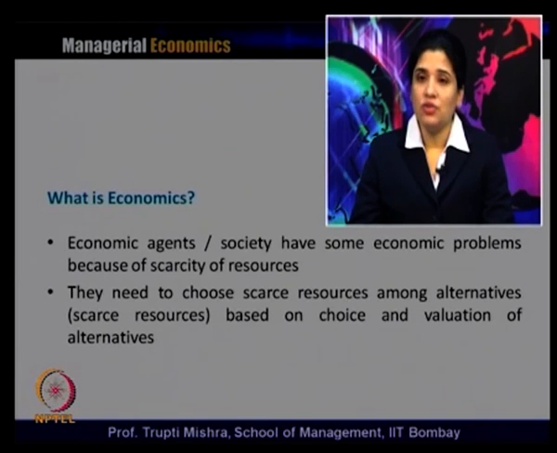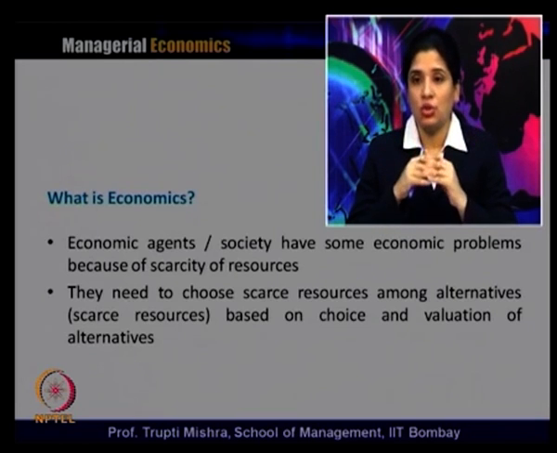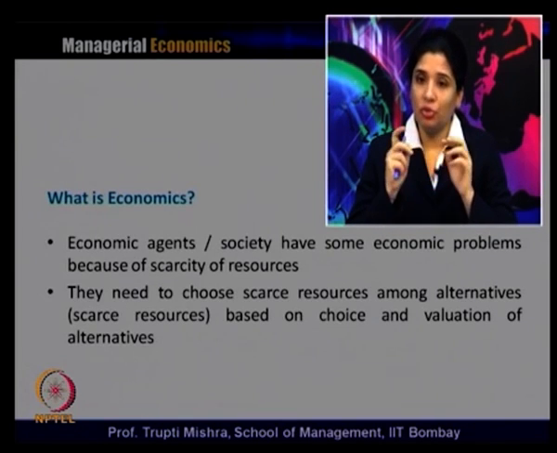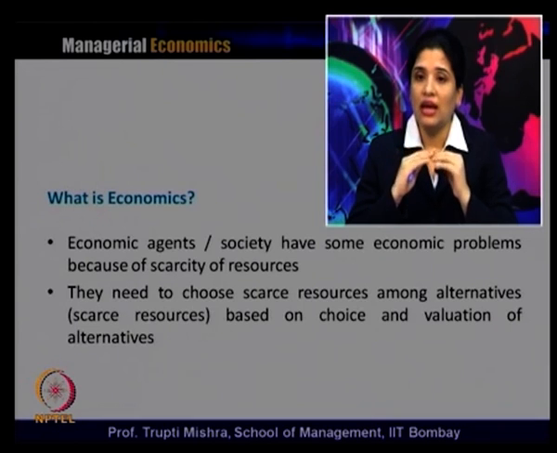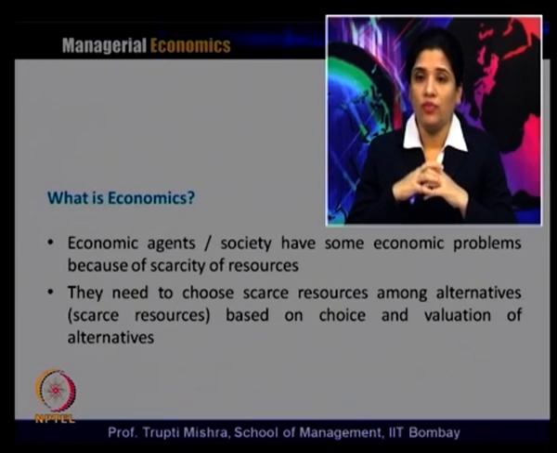The challenge is that they need to choose the scarce resources among alternatives based on the choice and valuation of the alternatives. Resources are limited, so they have to choose the scarce resources among alternatives. Now, what are the alternatives here?